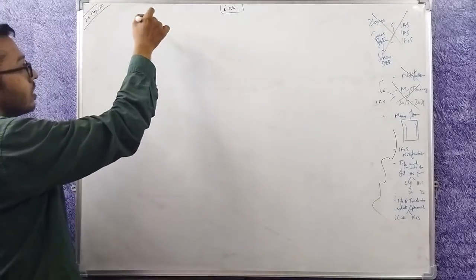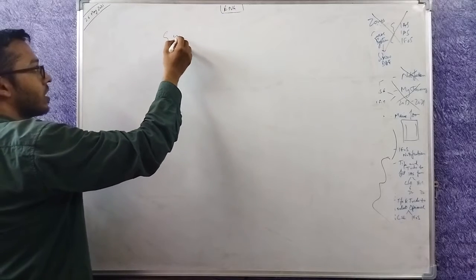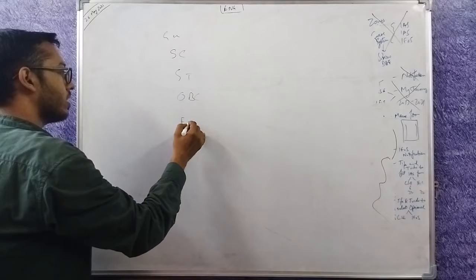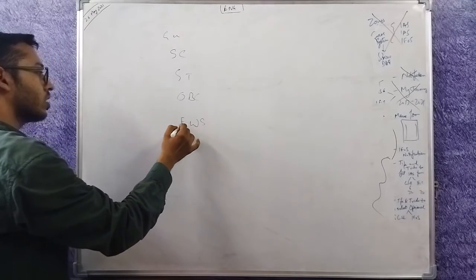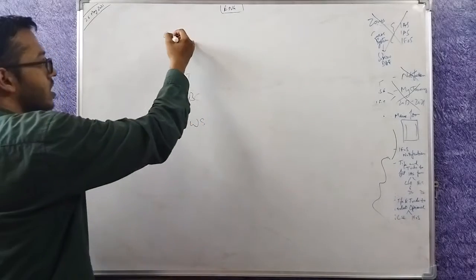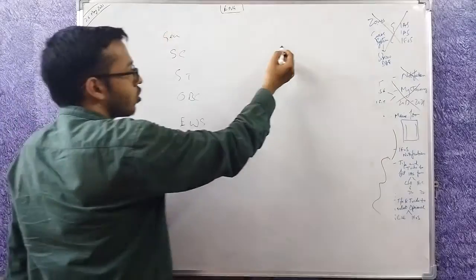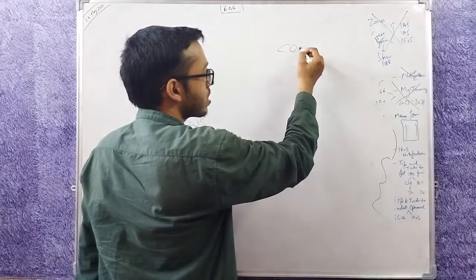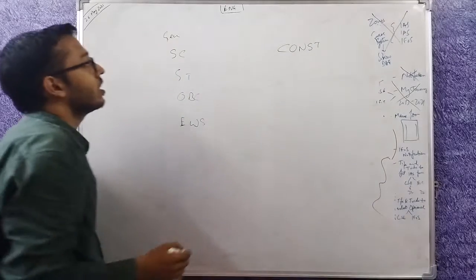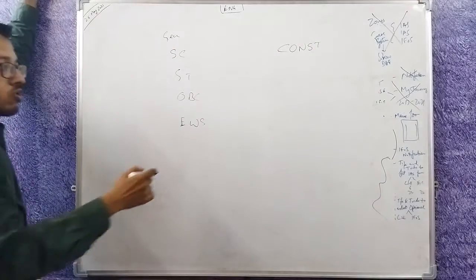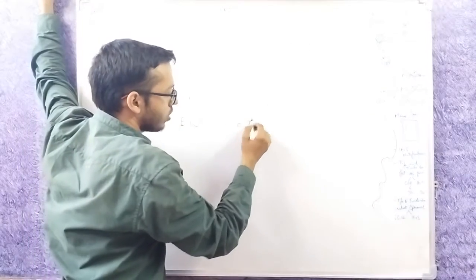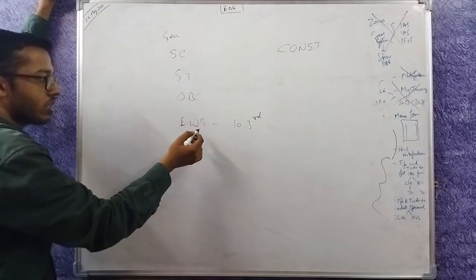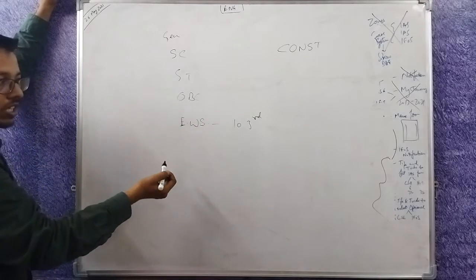Let's start. The reservation goes something like this. There is general, SC, ST, OBC and EWS. This reservation is constitutionally mandated. It is written in the constitution. संविधान में लिखा है. So this reservation has to be provided. For example, EWS is a recent reservation. This refers to economically weaker sections.